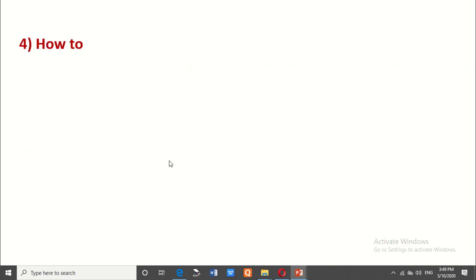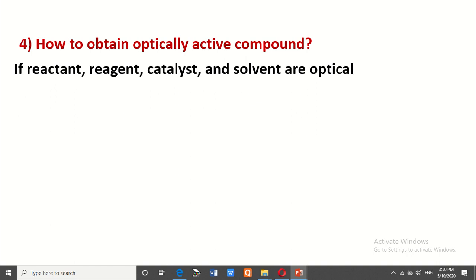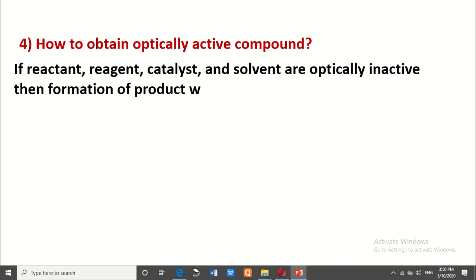Now, how to obtain an optically active compound, means how to form an optically active or asymmetric compound. First, if the reactant, reagent, catalyst and solvent are optically inactive, then the formation of product will always be optically inactive.